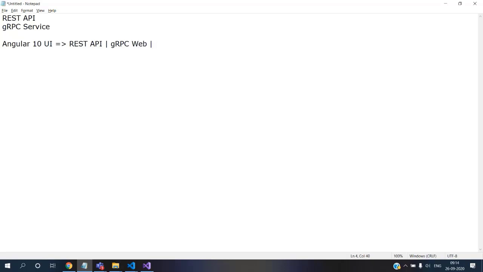I mean, if time permits, we'll see the third combination. If time permits, what we can see is how can I communicate with a gRPC service which doesn't expose the web portion. That means until and unless we add the web capabilities to the gRPC, it will not allow any browser app to talk to it. So what we can do is, I mean, I don't know how many people will approve this approach, but we can have another approach.